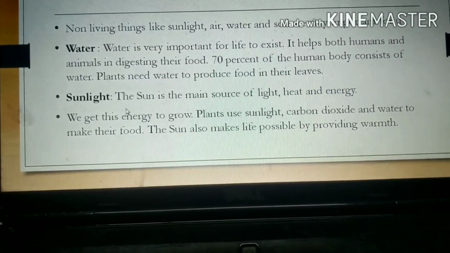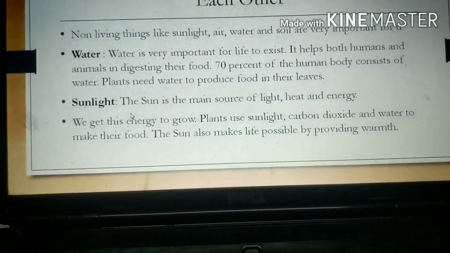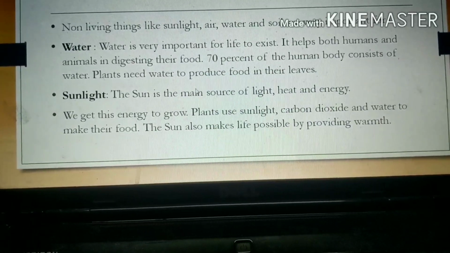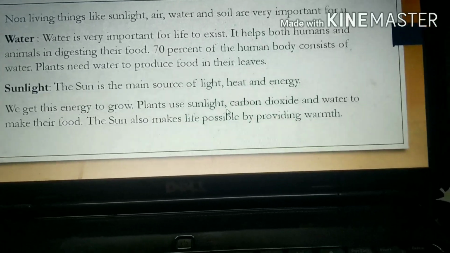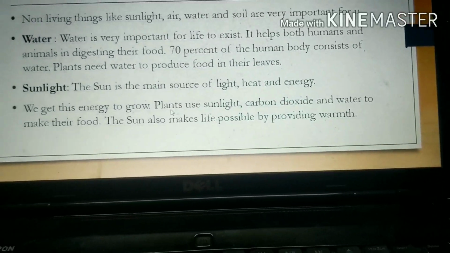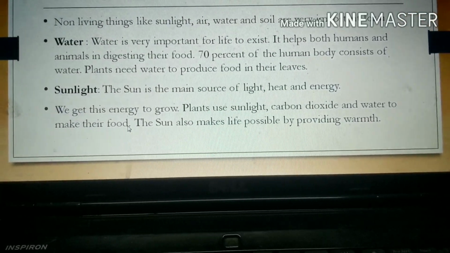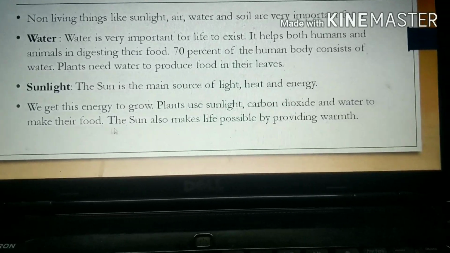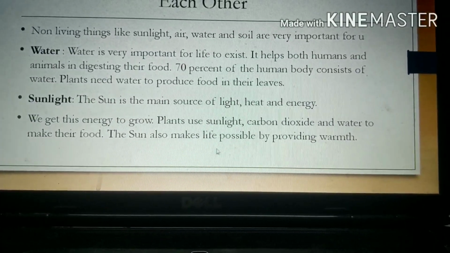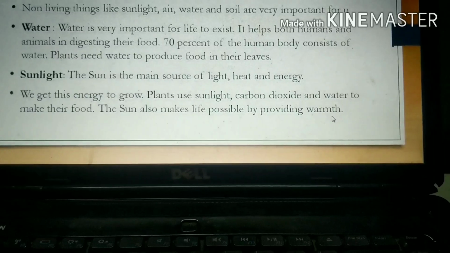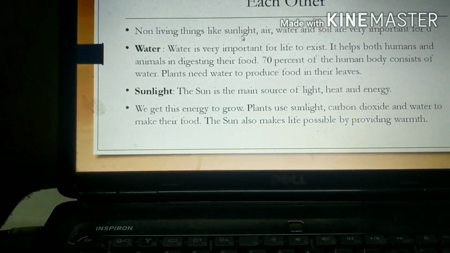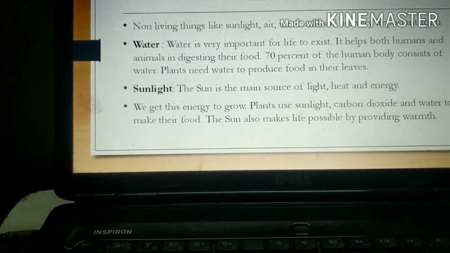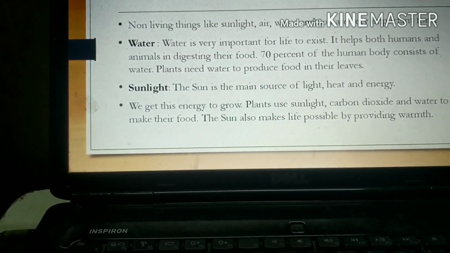Sunlight. The sun is the main source of light, heat and energy. We get this energy to grow. Plants use sunlight, carbon dioxide and water to make their food in the process called photosynthesis. The sun also makes life possible by providing warmth. So can you imagine your life without water, sunlight? No, of course we cannot. So of course we are dependent on non-living things.